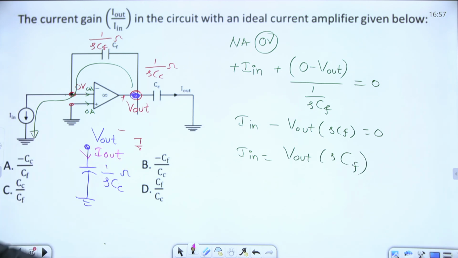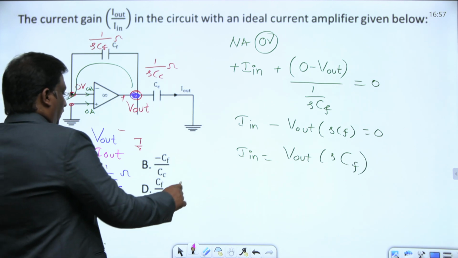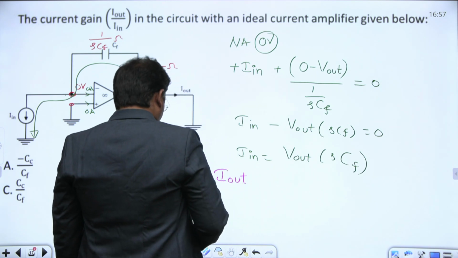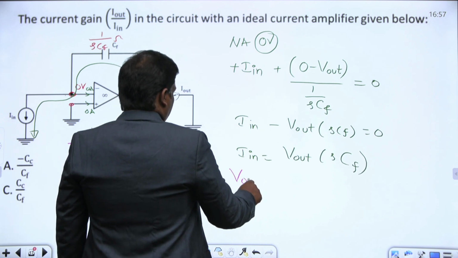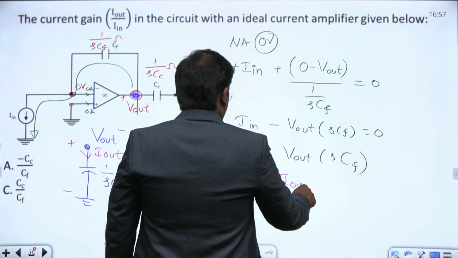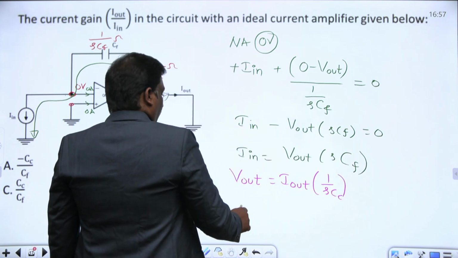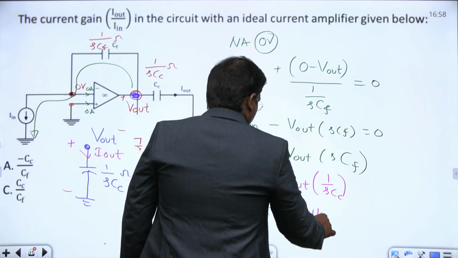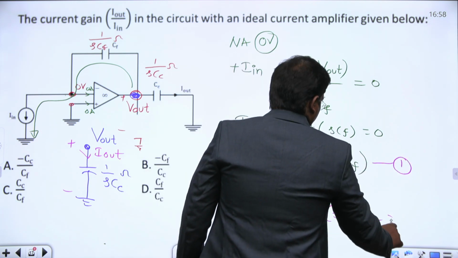Then tell me the expression for V out, by Ohm's law: current into impedance. V out is I out into 1 by S into CC. Or from here, I out is V out into S into CC. Let it be equation 1, and let this be equation 2.